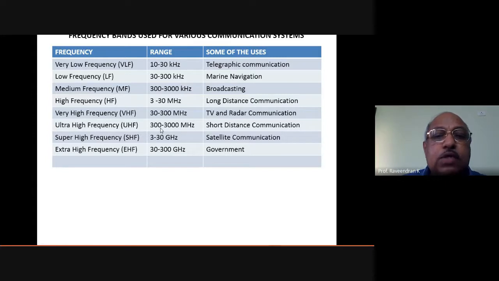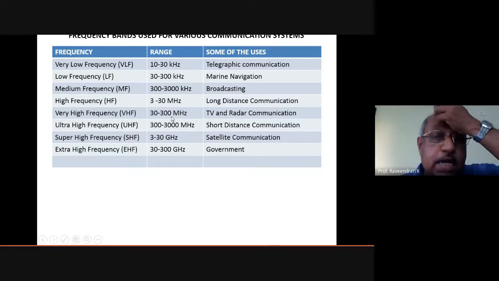So they are actually using them for communication between some places nearby. So they have been earmarked with the frequency range of this kind, 300 to 3000 megahertz, because no other range of frequency can be caught by the device used by them for communicating with you. That is ultra high frequency.